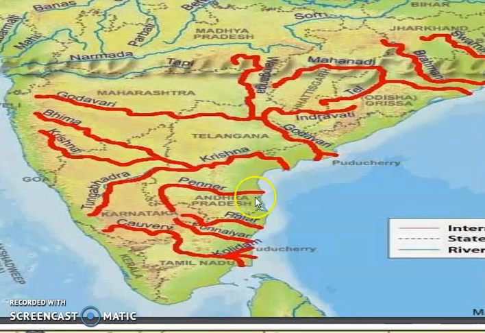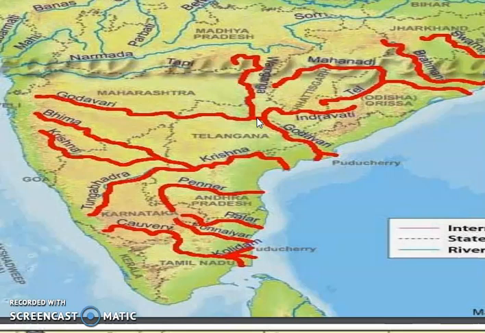So this is the eastern side of India. We all know that. So these rivers are called east flowing rivers. So the rivers which flow towards the eastern coast of India, or the rivers which drain their water in the Bay of Bengal, are called the east flowing rivers.